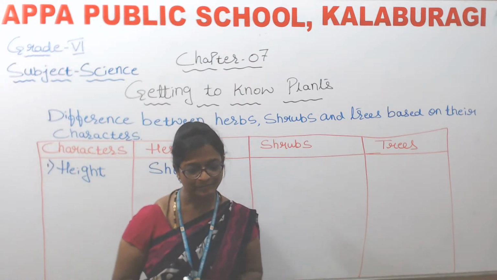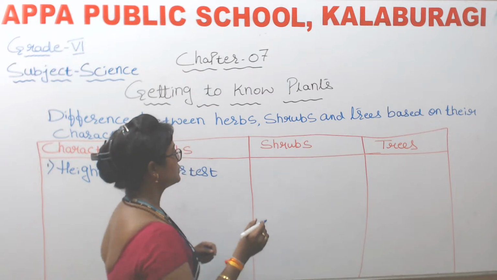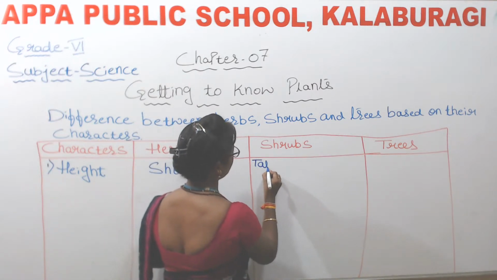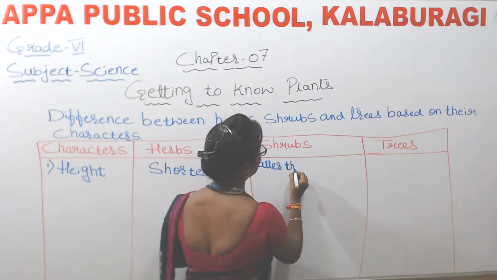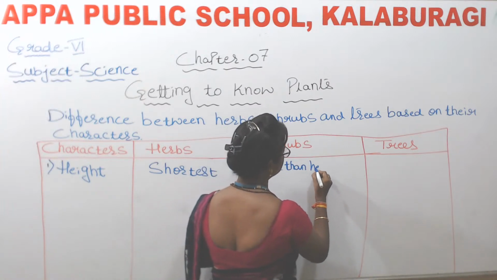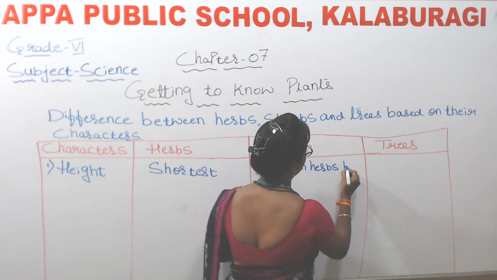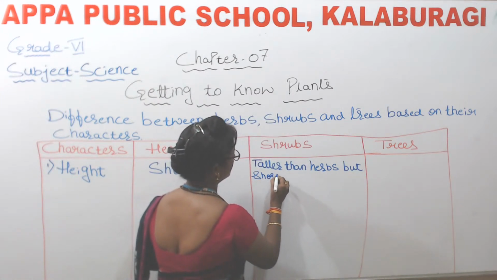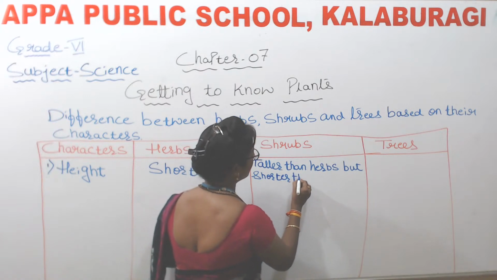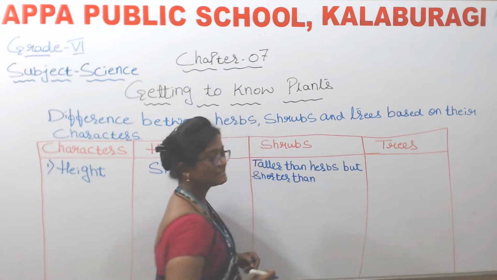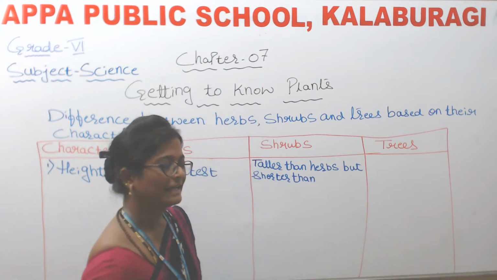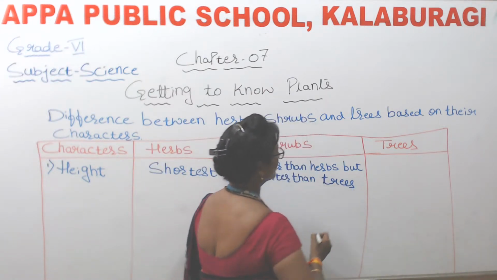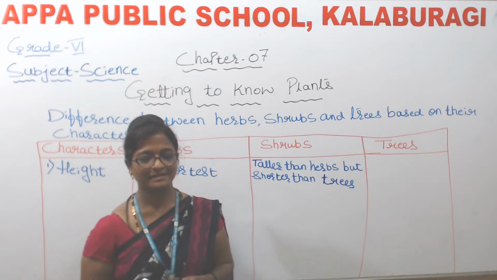Yes, children. So here shrubs are taller than herbs, but shorter than, exactly, trees. Okay, so what about trees?